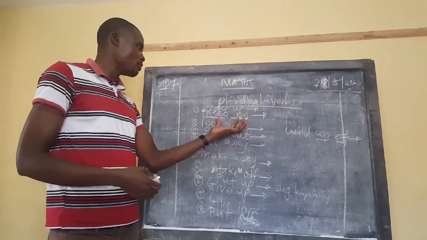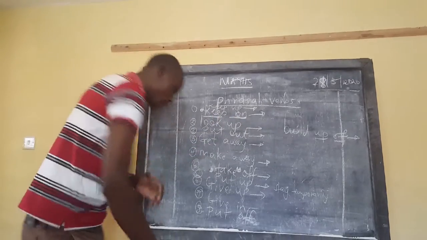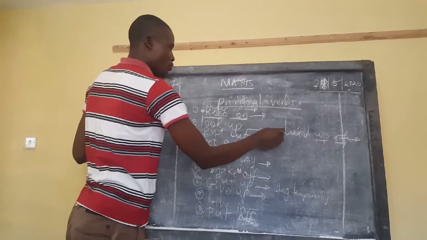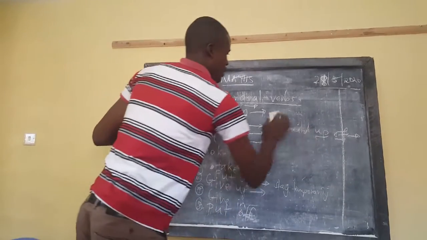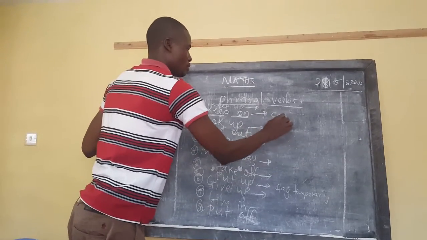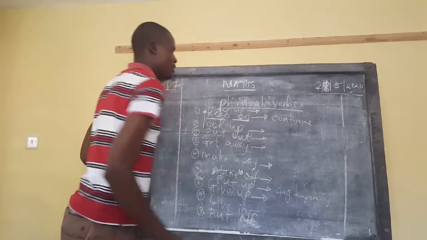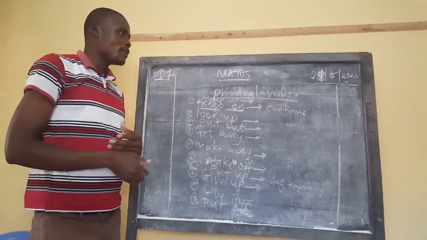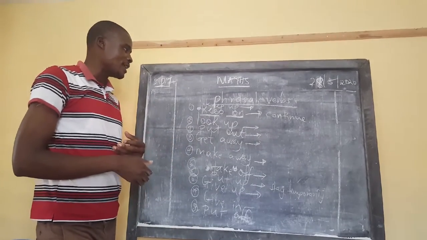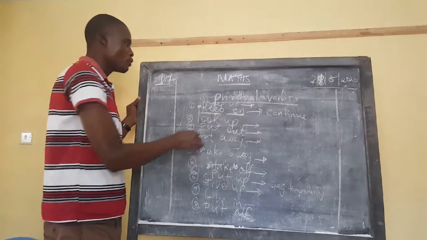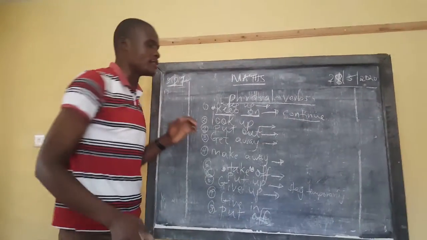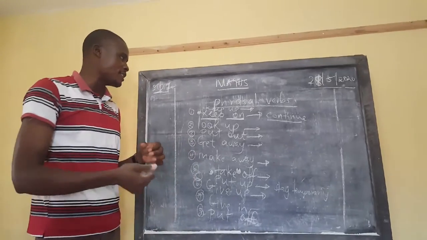So to keep on means to continue. Let me write their meanings. To keep on is to continue. For example, you can say, pupils, can you continue doing the exercise I gave yesterday? A teacher says that in class. So the teacher means that you should keep on doing the exercise, continue doing the exercise. You should not stop doing whatever he has given you.